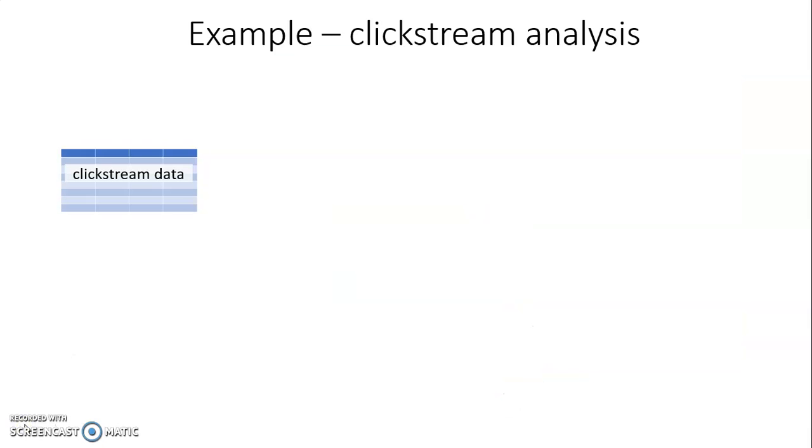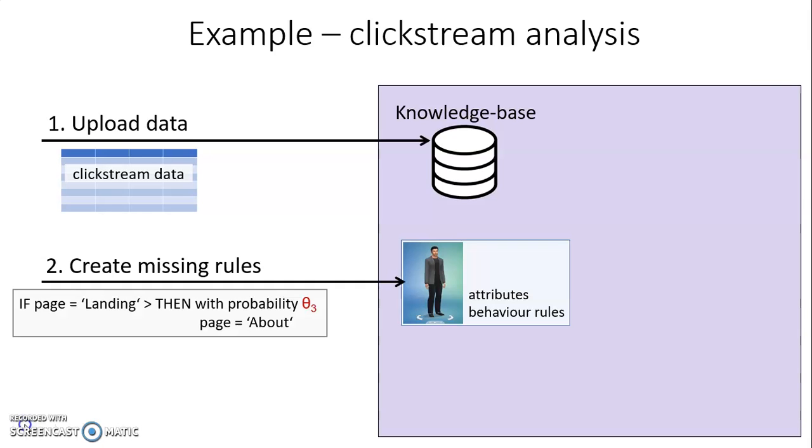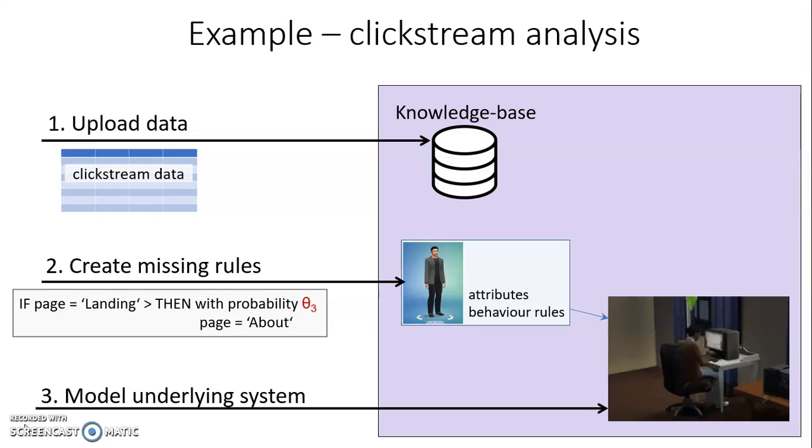Let's look at a practical example. Suppose we wanted to analyze the browsing behavior of visitors to a website, and we have their clickstream data. First, we upload the clickstream data to Tree of Knowledge. Next, we add new rules to the agent for any behaviors which have not yet been modeled by other users. In this case, we create the new rule: if the agent is currently on the landing page, then with probability θ3, go to the About page. Finally, we use the agent to model the underlying system.